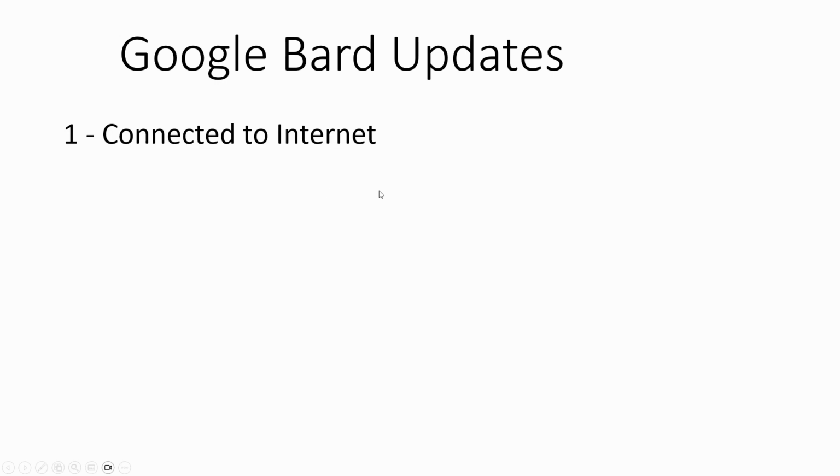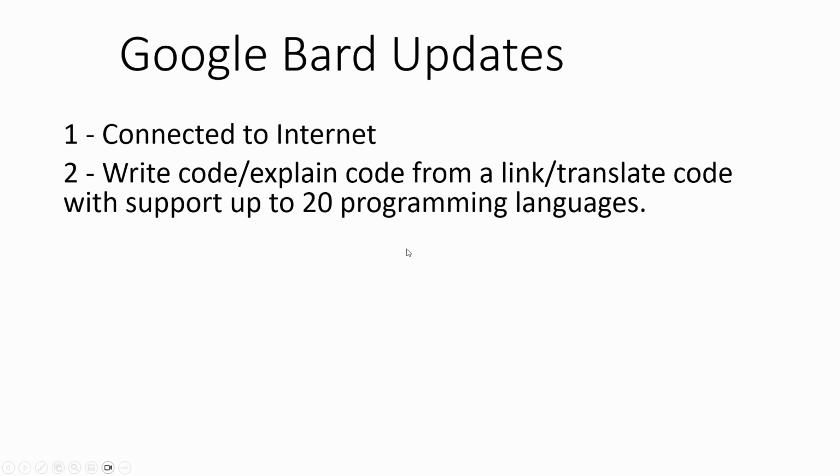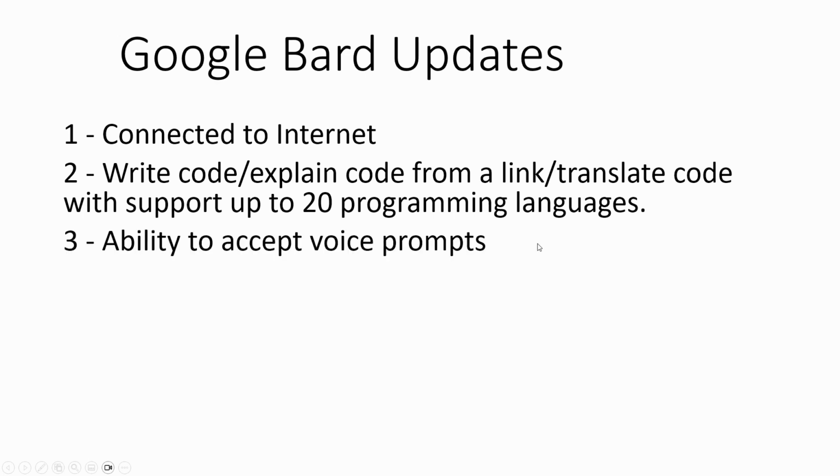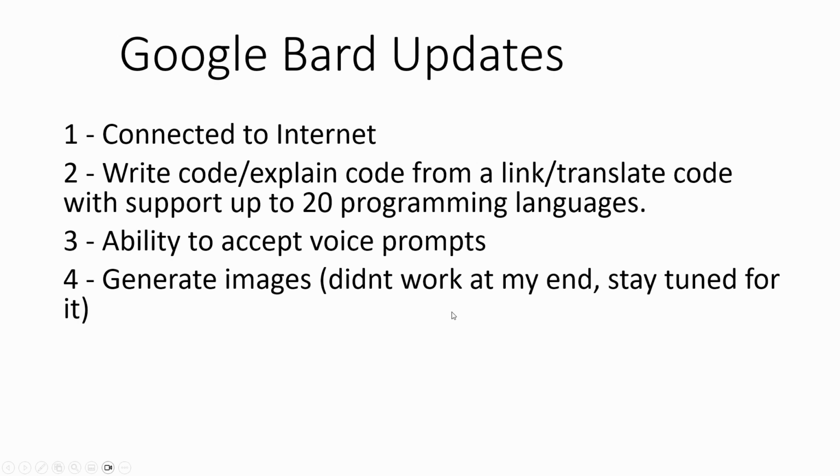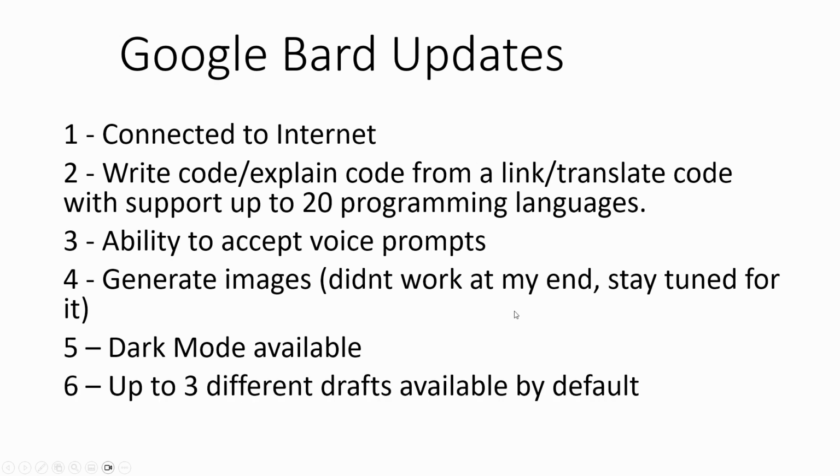The first one will be that it is connected to internet, which was not possible before. You can now write code, explain code from a link, or you can translate code. Google Bard currently supports up to 20 different programming languages. Google Bard now accepts voice prompts. It has now the ability to generate images. It is not working at my end right now, but hopefully it will be there soon. There's a dark mode available, and Google Bard offers up to 3 different drafts available by default.